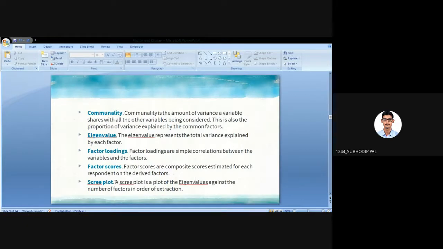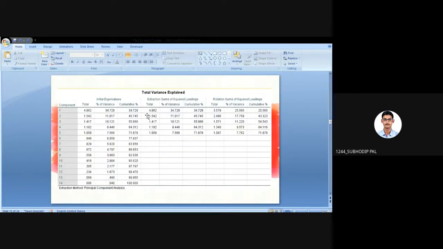Right. Next is scree plot. So how many factors are actually generated after running a particular factor analysis? We can check it from this table only, Total Variance Explained. This is the particular output table. There are 14 variables, and I can see 1, 2, 3, 4, 5. So there are 5 factors. 5 factors have been generated from 14 variables.